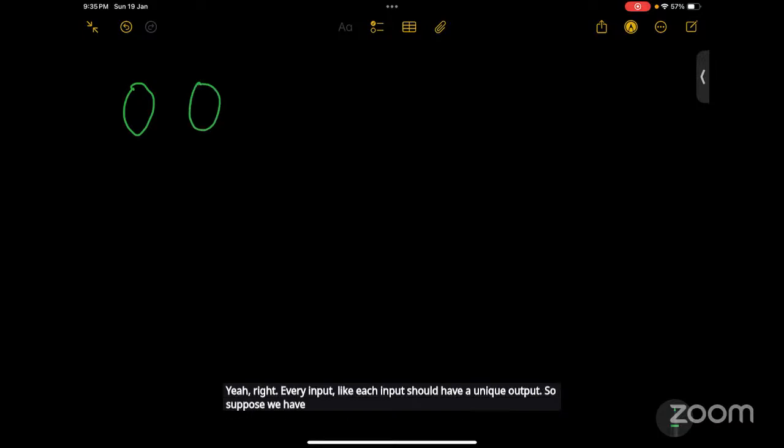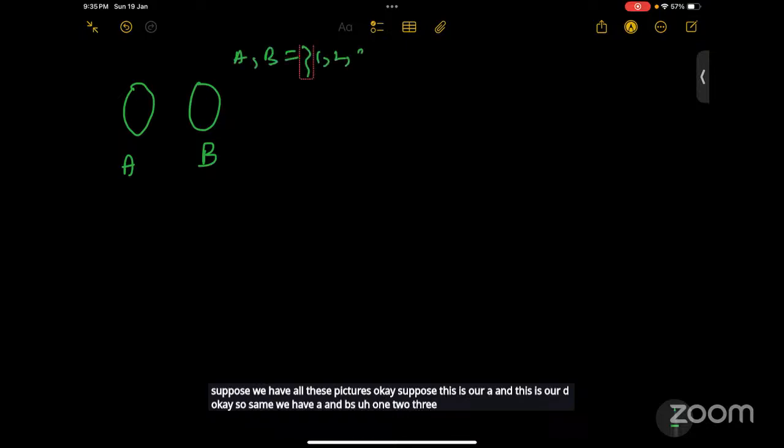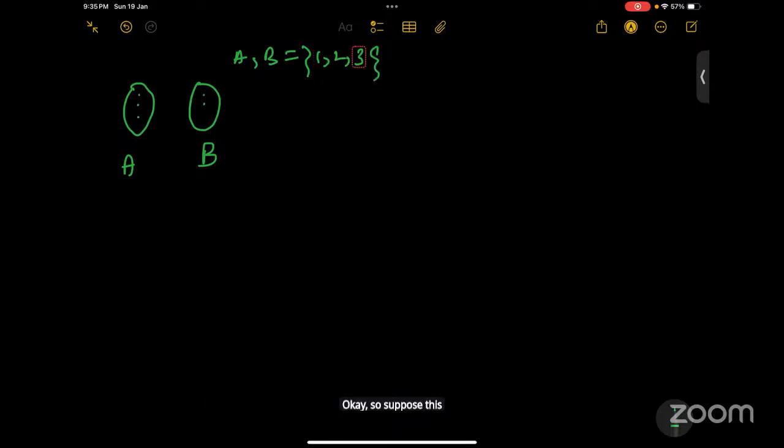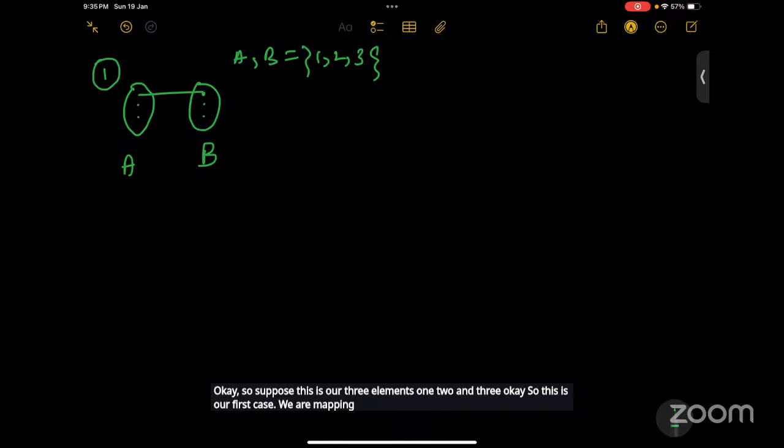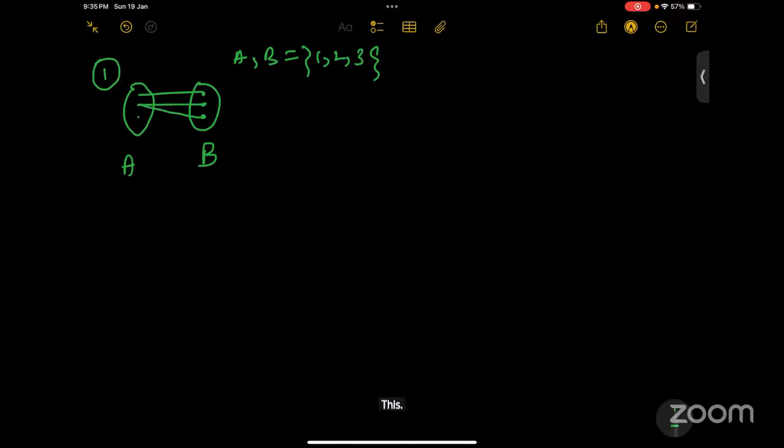So suppose we have all these pictures. Suppose this is our A and this is our B, and we have the elements 1, 2, 3. We are just drawing this picture. So this is our first case. We are mapping 1 to this. Now, is it a function?